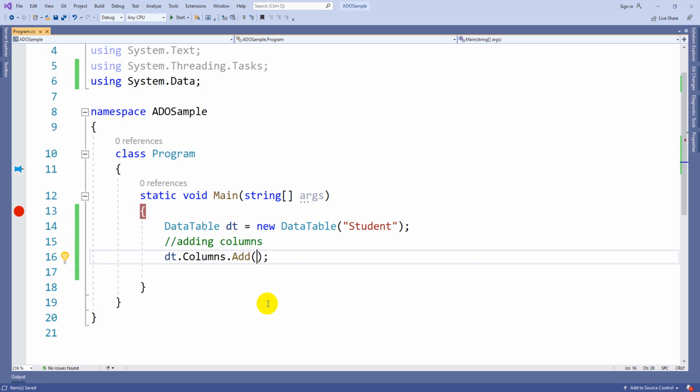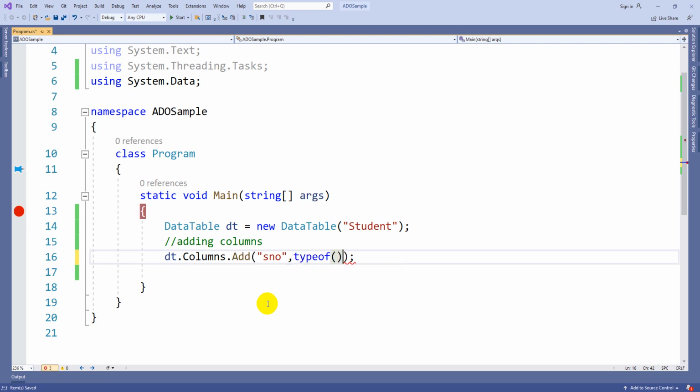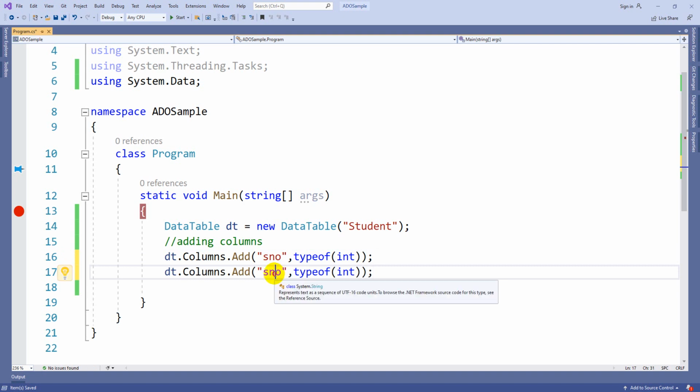Here also we can do similarly. First we can pass serial number, and you can pass the data type, which is integer. That means you are creating a column with the column name serial number of data type integer.